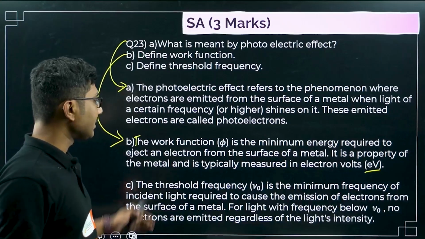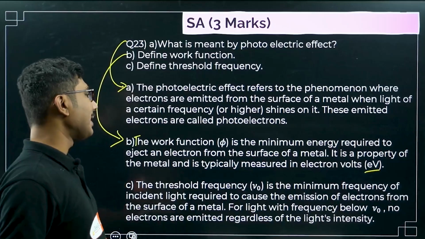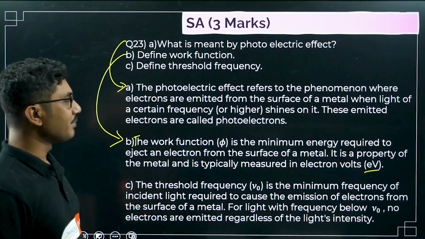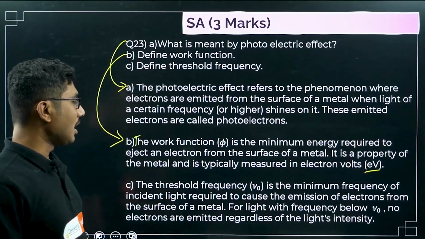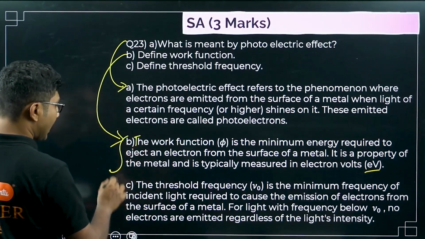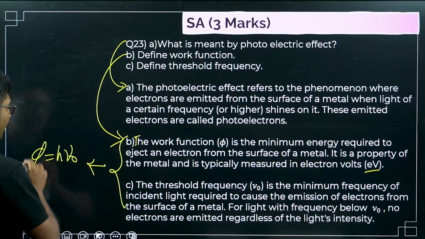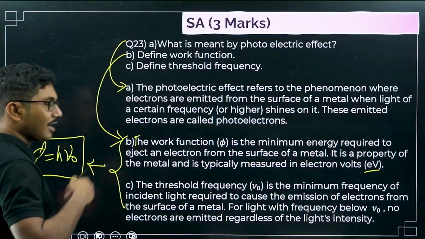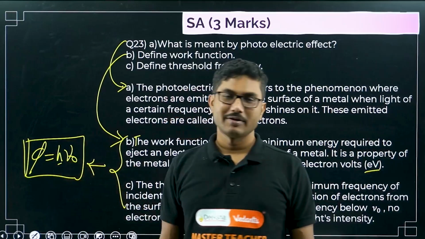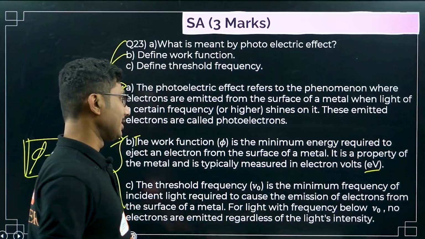Next is the threshold frequency. The threshold frequency nu naught is the minimum frequency of the incident light required to cause the emission of electrons from the surface of the metal. For light with frequency below nu naught, no electrons are emitted regardless of the light's intensity. Now there is a relationship between work function and threshold frequency. The work function phi is basically h nu naught. So they are basically brothers. Only thing is there is an h involved, otherwise they are the same. One is elder brother, one is younger brother, right?